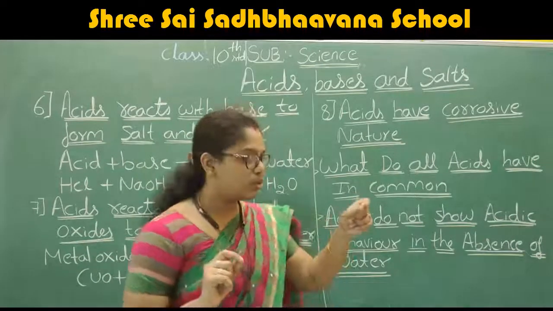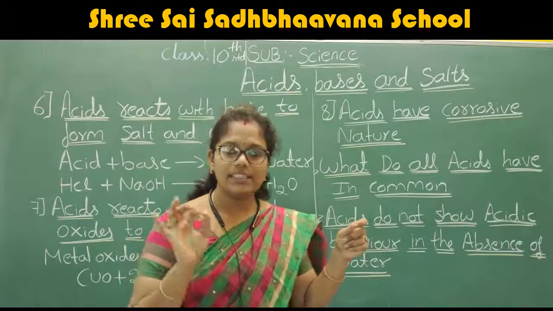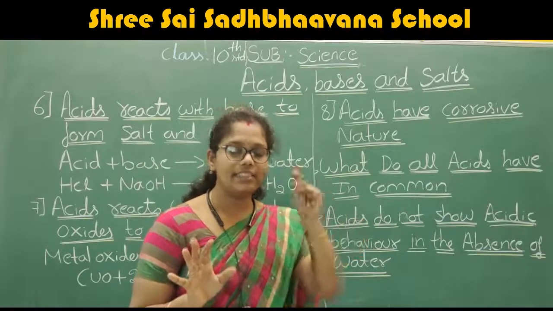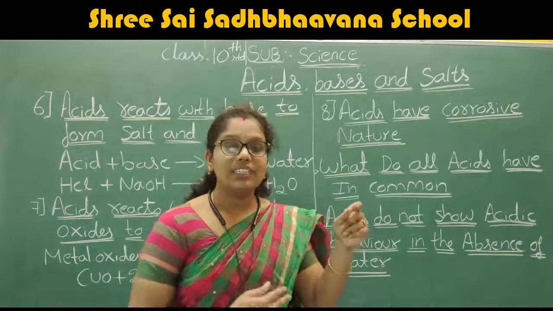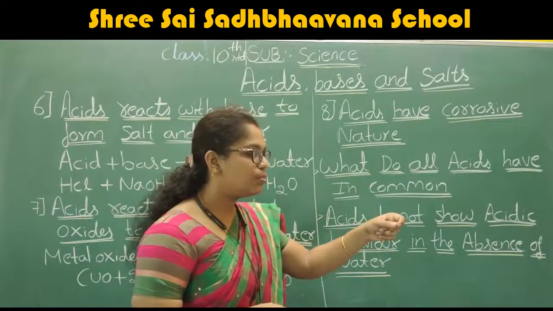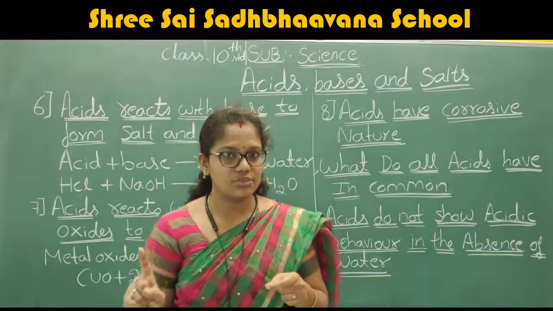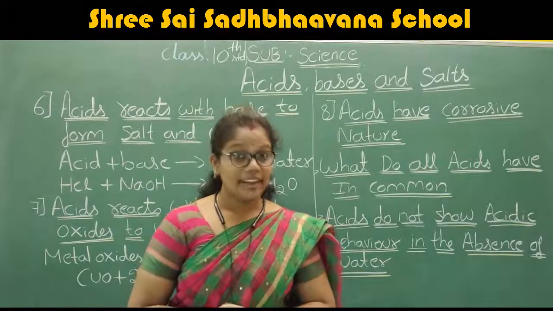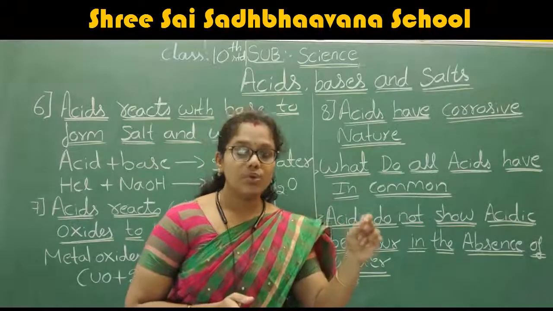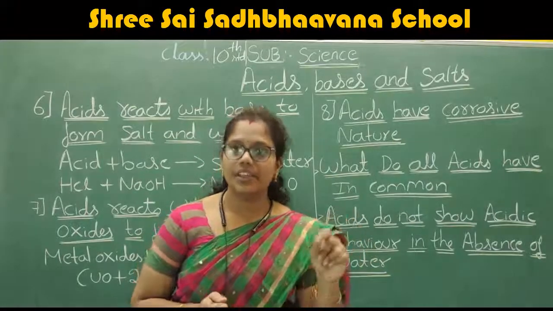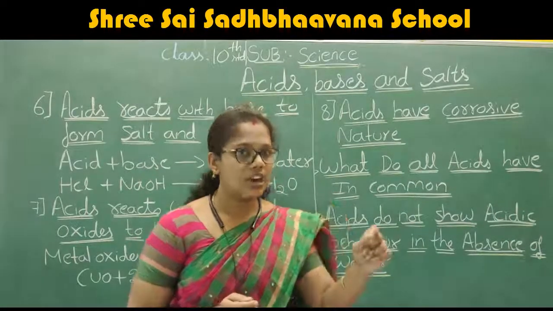But here, hydrochloric acid is a gas, and it is an acid, yet the blue litmus paper doesn't change to red. The characteristic of an acid is that blue litmus paper should turn red, but here it is not turned.